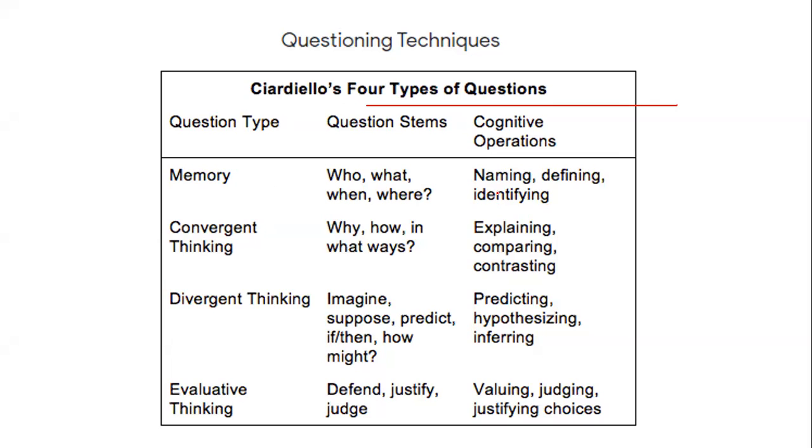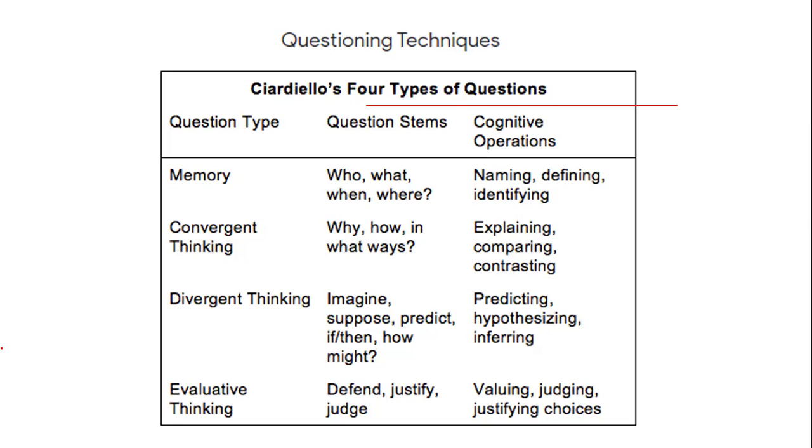When we talk about memory, it is basically recalling or understanding with the name, with the definition, or with an identification. Convergent thinking is the thinking which goes in one way, one same pattern or similar pattern, in one direction. It indicates explaining, comparing, contrasting.